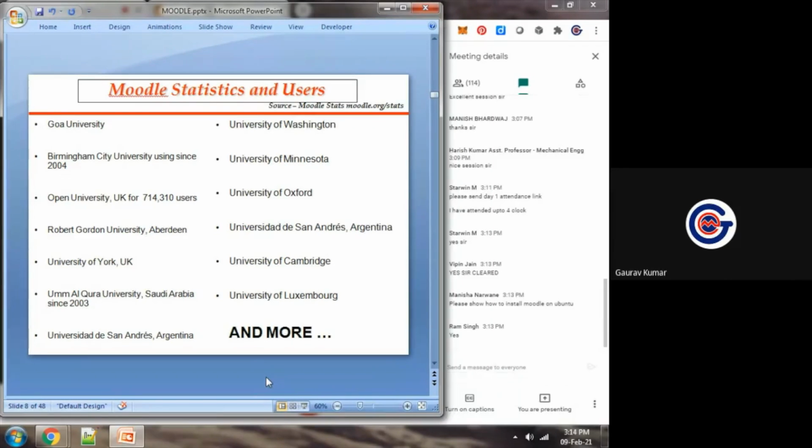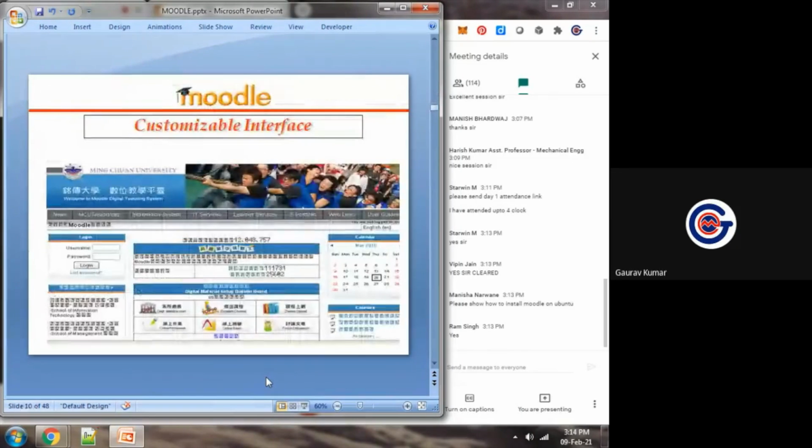At the end of this session, I will share this presentation to all the participants so that you can go through it. Okay, and these are different features. Fully customizable interface.